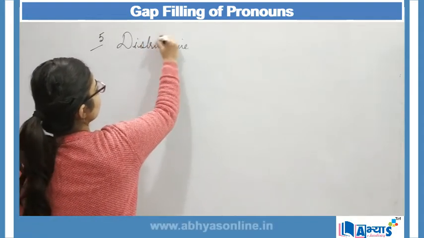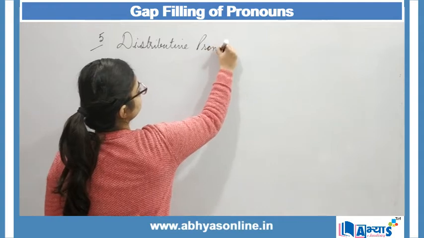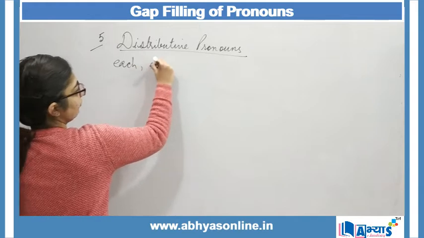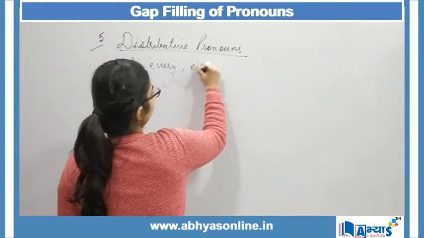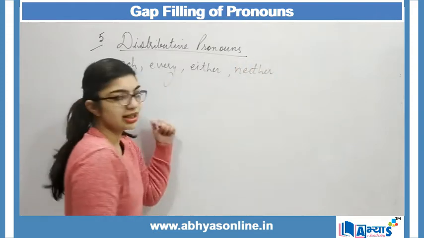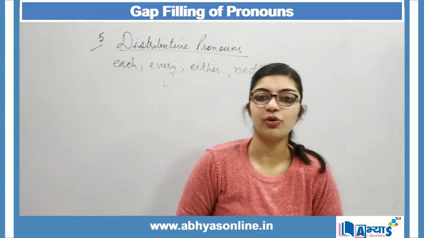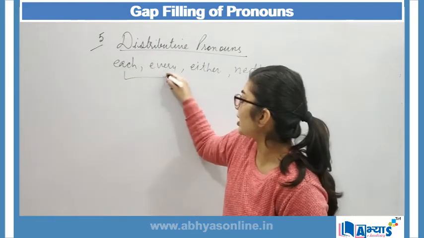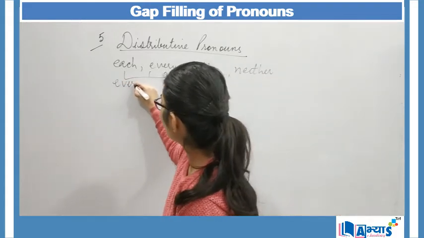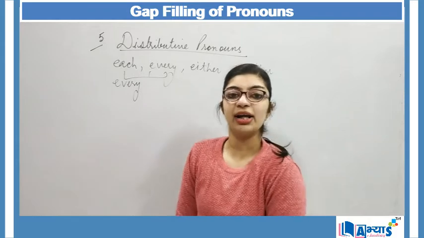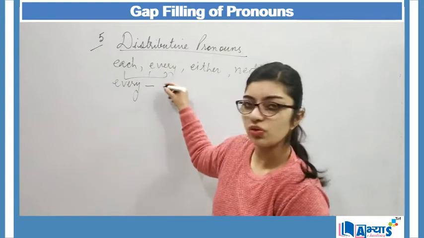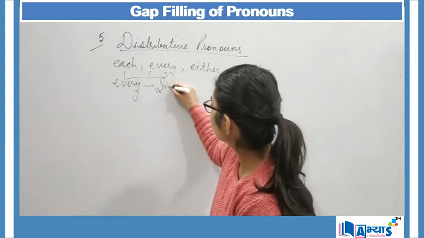Now examples of distributive pronouns can be each, every, either, neither. Each, every, either, neither, all these have their own meanings. When I make use of each and every, it means every person, it refers to every one, and it will always be used with singular nouns. These two will always be used with singular nouns.